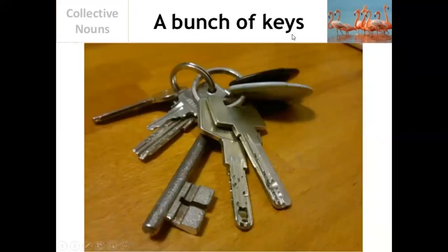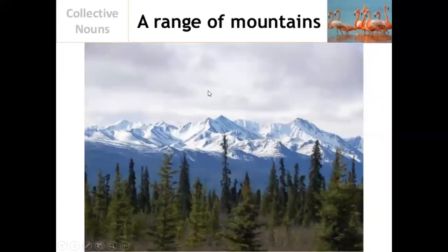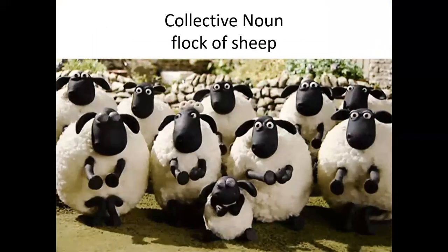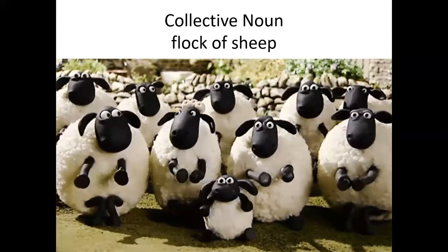A bunch of keys, a crew of sailors, a range of mountains, an army of soldiers. If there is one, we call him a soldier, but if there are many, we call them an army. In collective nouns, if there are many sheep, that means a flock of sheep.